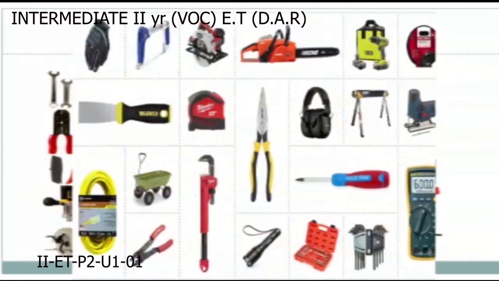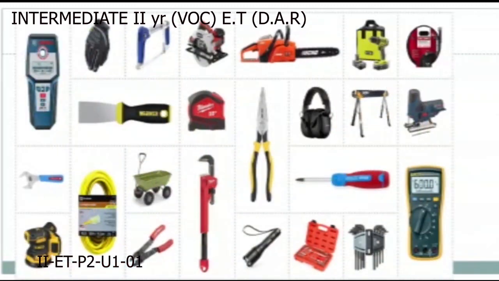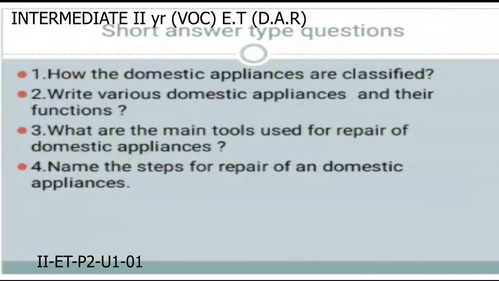Then the assignment. I hope you all understand this chapter. In this chapter, the assignment is, first one, how the domestic appliances are classified. You know very well, four types. What are they? Heating appliances, motorized appliances, luminous appliances, and other appliances.